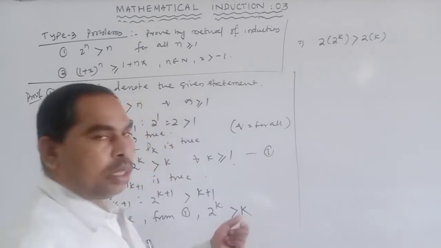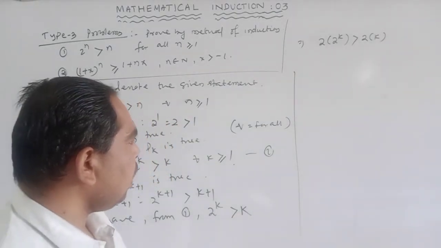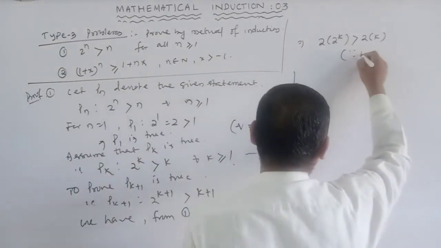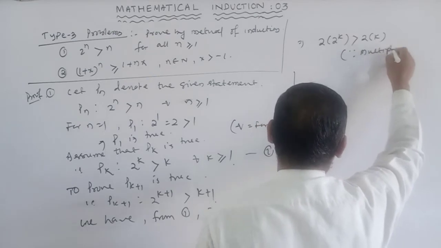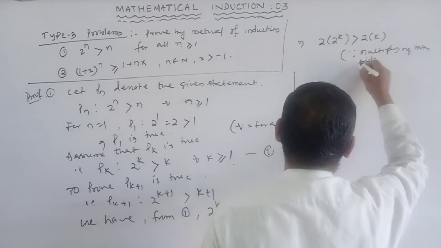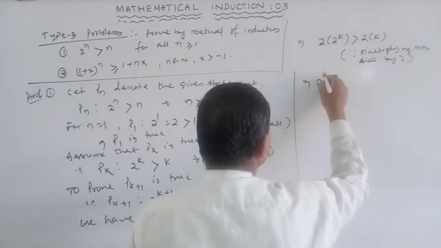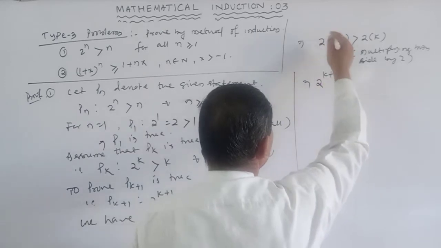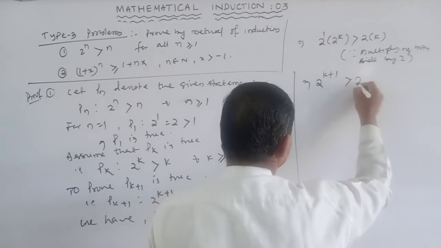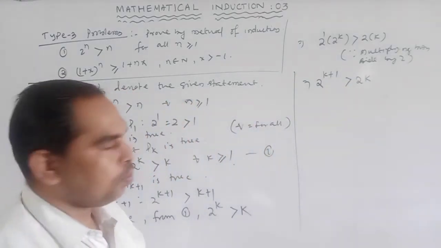So 2^(k+1) is greater than 2k. Call this equation 2.